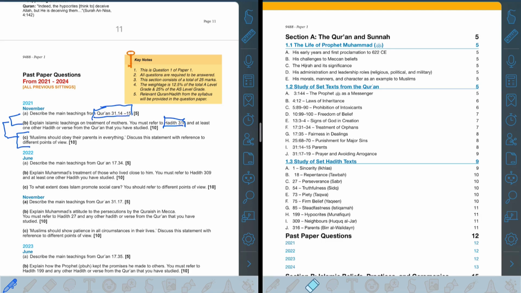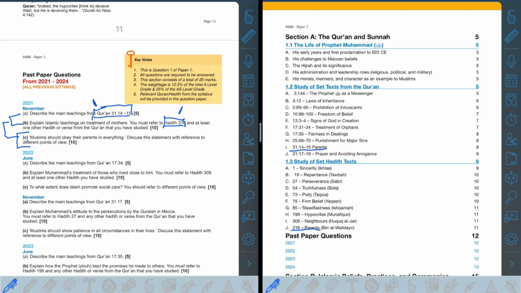In this one, Quran 31:14, 15, if you look on the other side, this is talking about parents, and hadith 316 talks about parents also. And then if you look at the third point, it says Muslims should obey their parents in everything. Now automatically you can refer to the Quran ayah which they have given you. You can also refer to the hadith, okay, and the points from it. So this is basically free marks over here. You automatically have 2 references available.